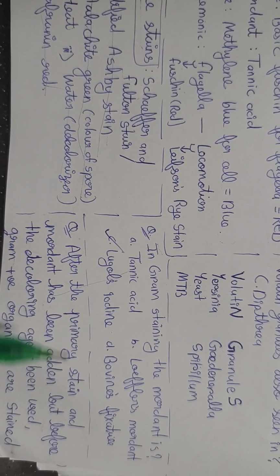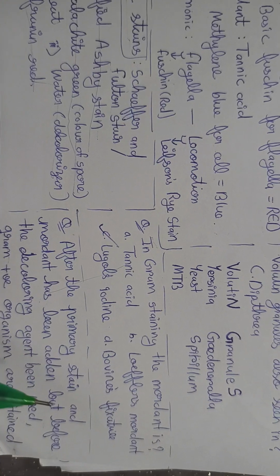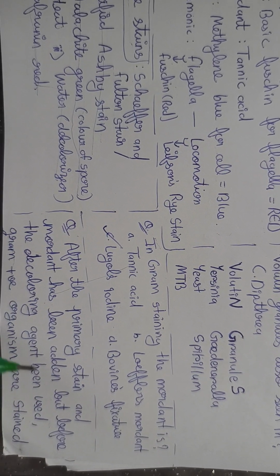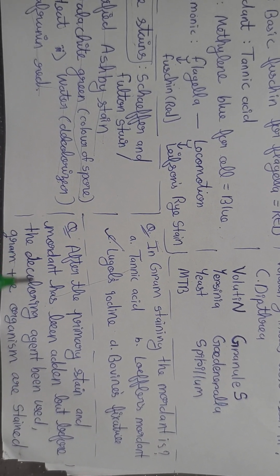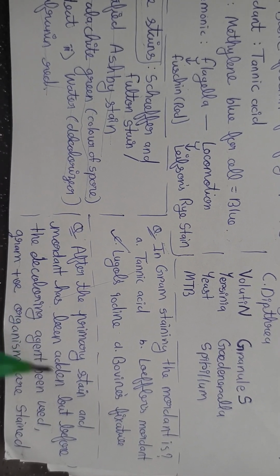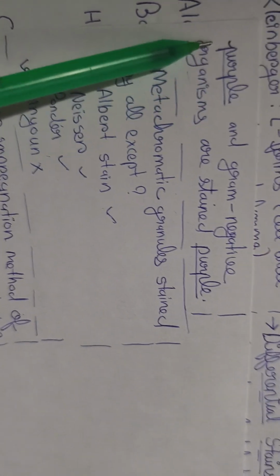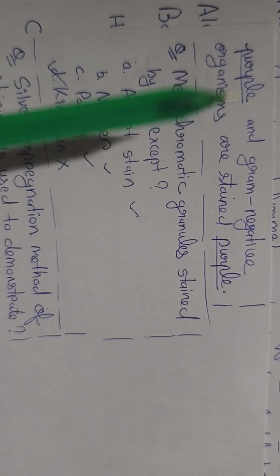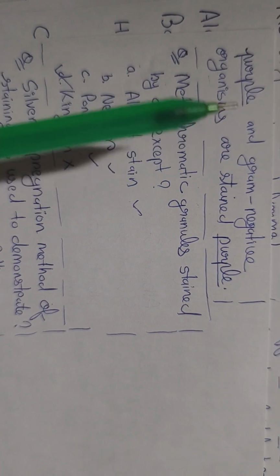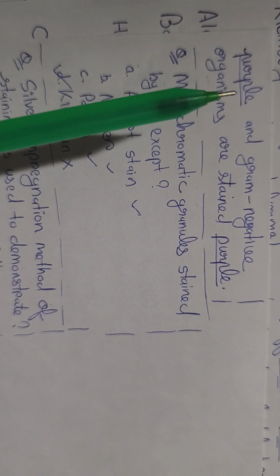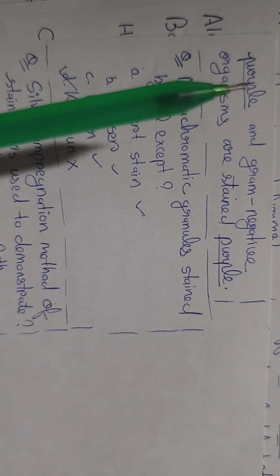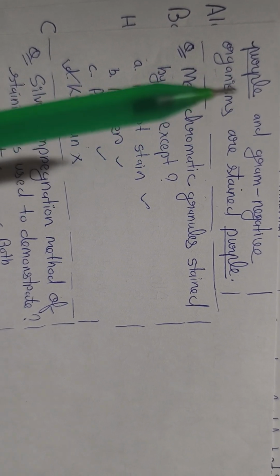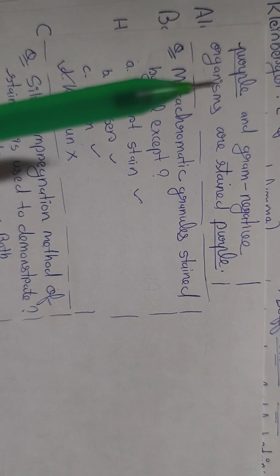After primary staining and the mordant, but before the decolorizing agent is used, gram positive organisms will appear purple, of course, but gram negative organisms will also appear purple, because we have not added decolorizer. So both have the purple color, and after adding decolorizer, the gram negative will become colorless, and then they will gain either a red or pink color due to safranin.